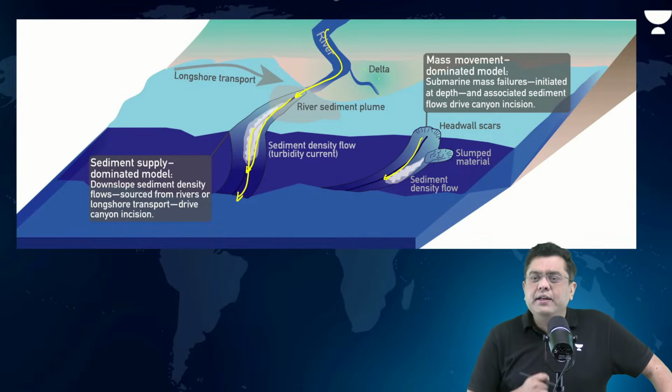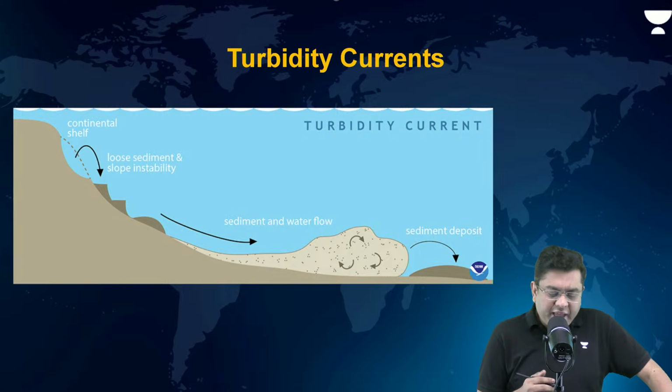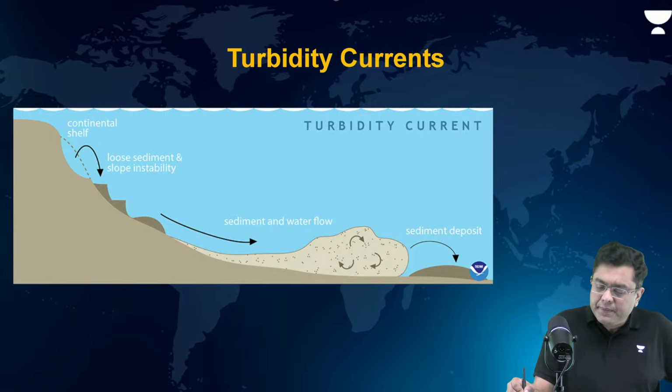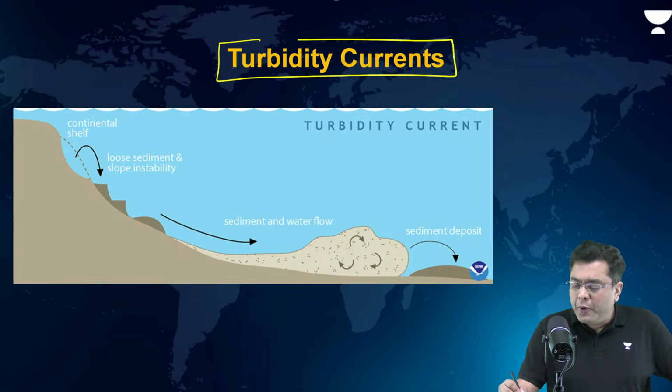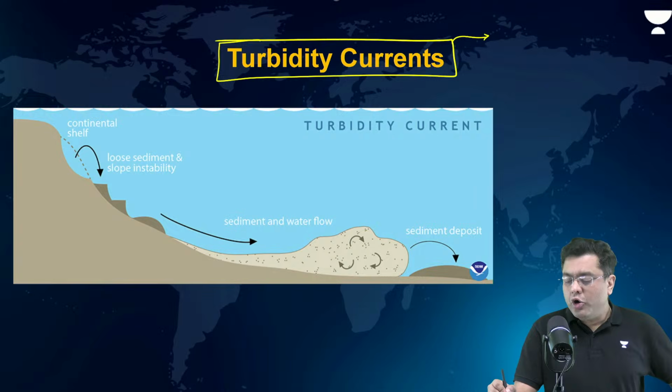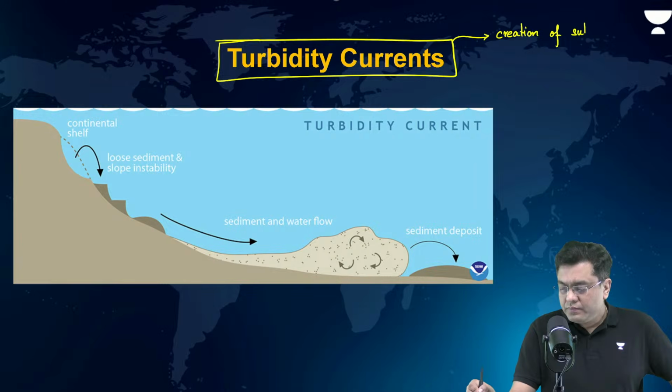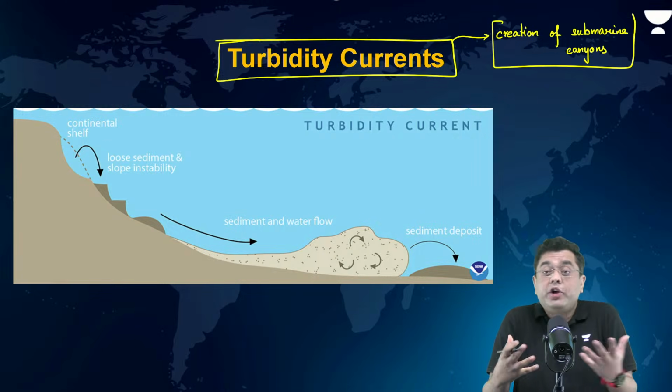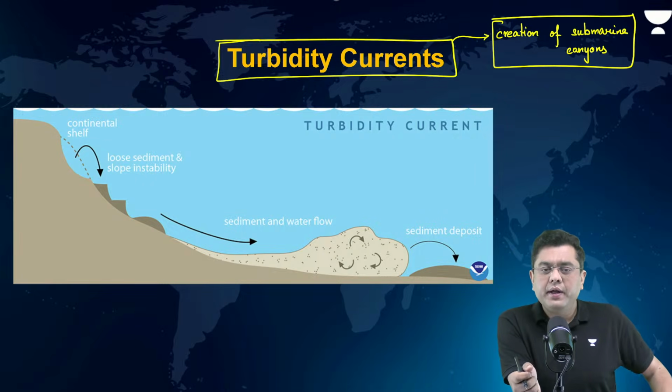But there is another factor, known as turbidity current. This is responsible for the creation of these submarine canyons. How? And what is this turbidity current?